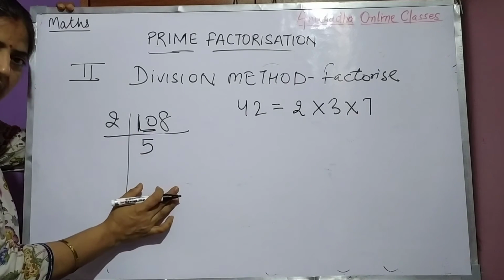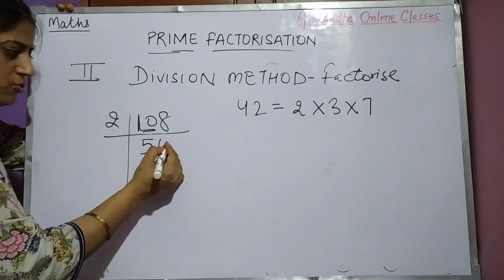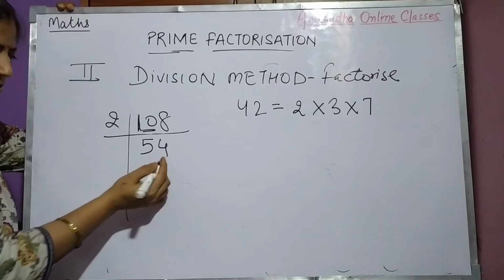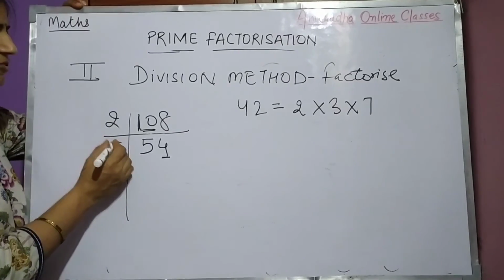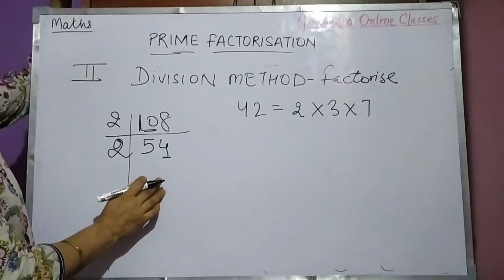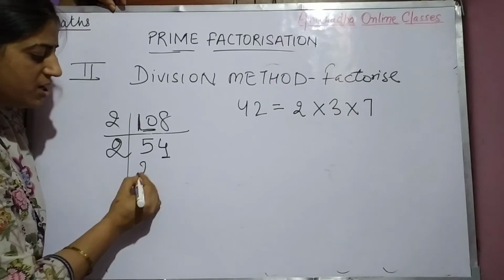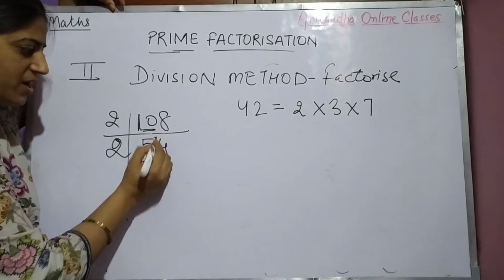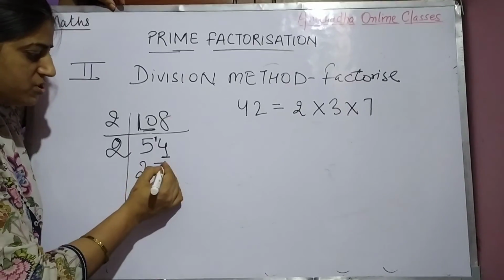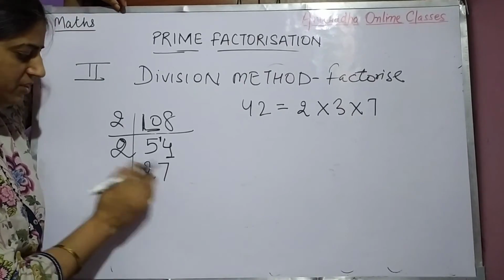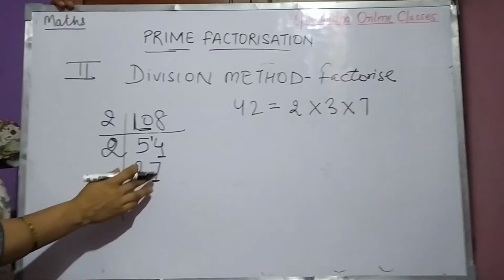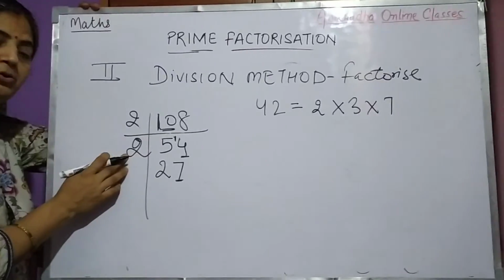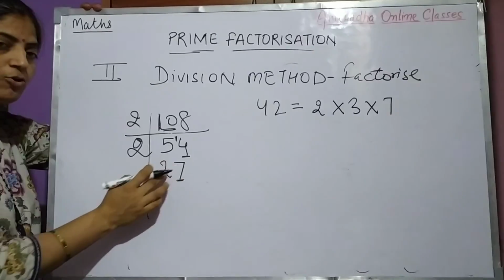And 2 कितने सा 8? 2 4s are 8, right? फिर से देखो unit place पे क्या है? 4 है. Again it will go with 2. 2 से इसको करो. 2 2s are 4. Then this one is 14 हो गया. 2 7s are 14. Now this unit place is 7. Does it go with 2? No.